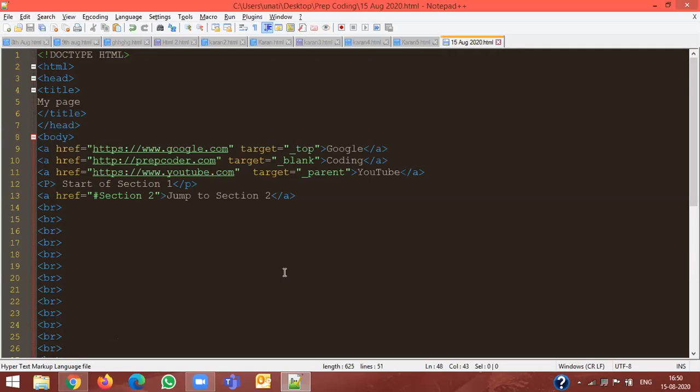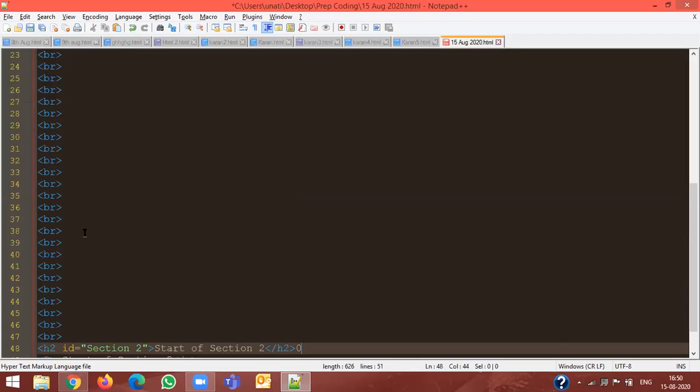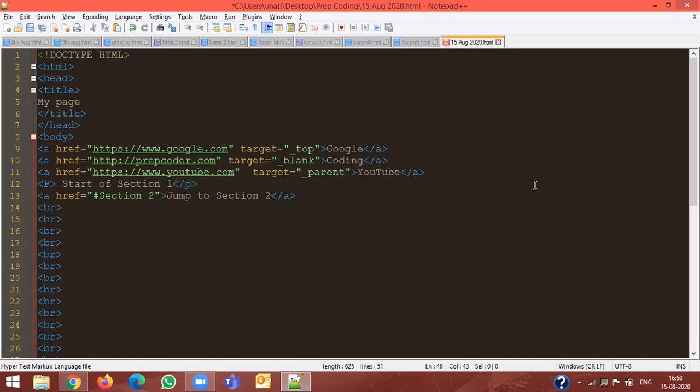Sir, Sagarika, can you just show me what I missed? Yes, you just missed 2 lines. Karan, you have to scroll to the very top where you have written the code. So when your program is being run, this hash sign will indicate to the HTML code that somewhere in the entire code you need to go and find this section 2. Wherever you find that section 2, I want to go there. Okay, one minute, I'll copy the 2 lines.